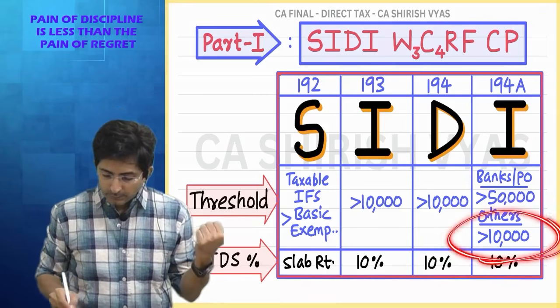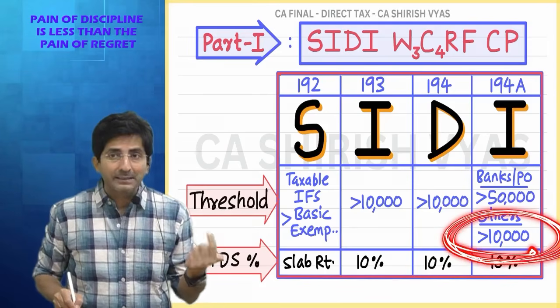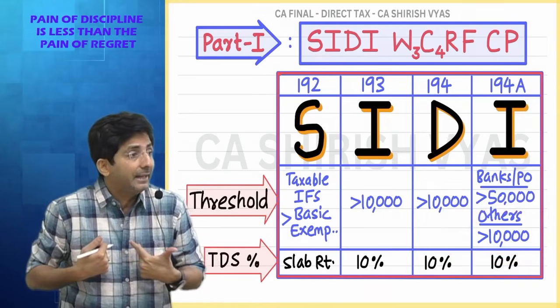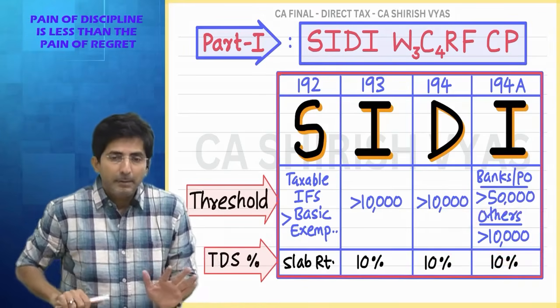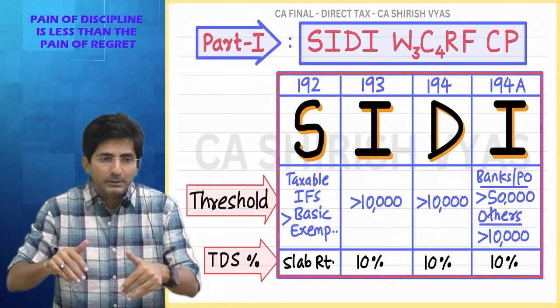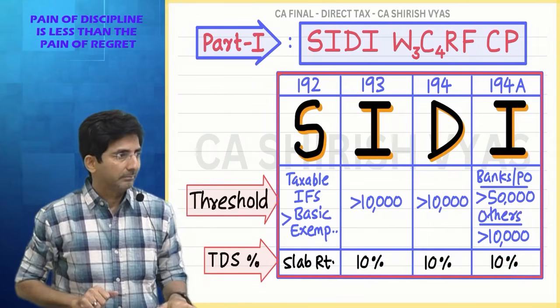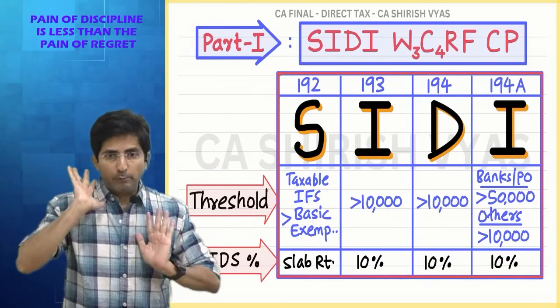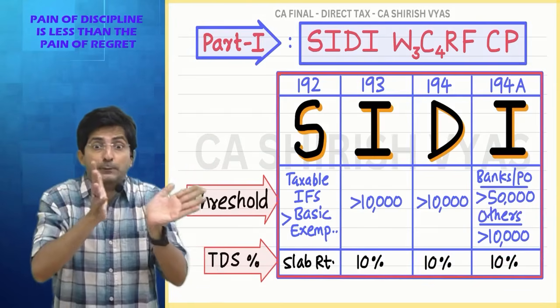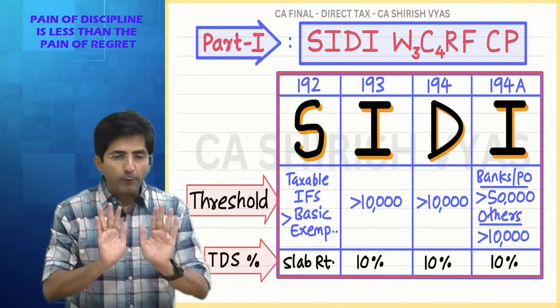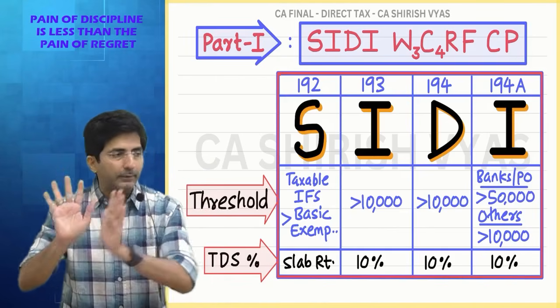And here why 10,000? Because this is not a bank. Here it can be Reliance, L&T, Infosys. Tell me, in Reliance, L&T, Infosys, there will not be as many customers as there are in a bank. They will also have a compliance burden, but not as much as a bank. That's why for banks a special limit of 50,000.